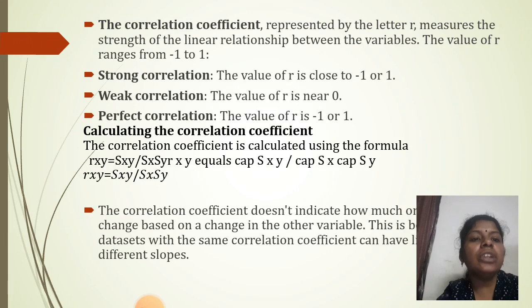The correlation coefficient, represented by the letter r, measures the strength of the linear relationship between the variables. The value of r ranges from -1 to 1. Strong correlation: the value of r is close to -1 or 1. Weak correlation: the value of r is near 0. Perfect correlation: the value of r is -1 or 1.